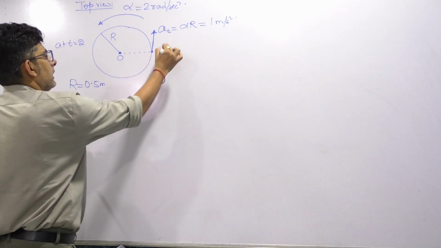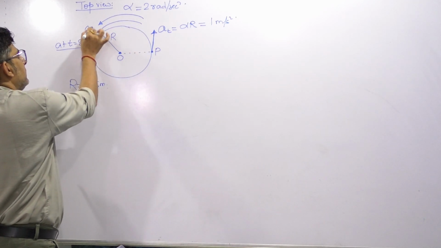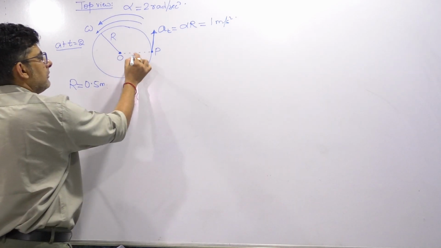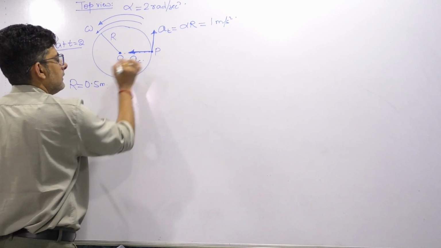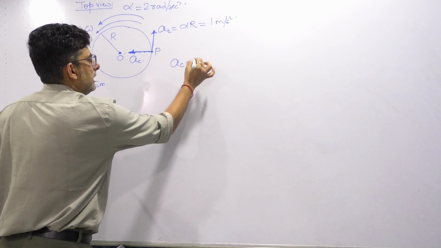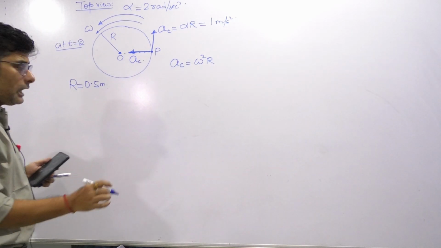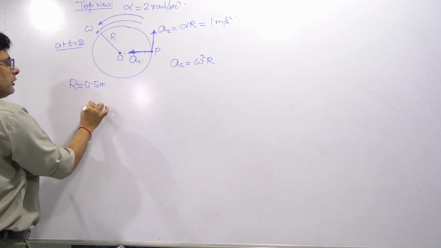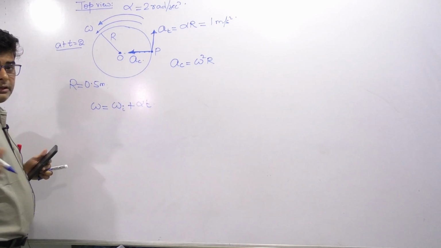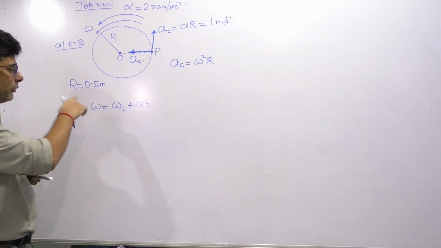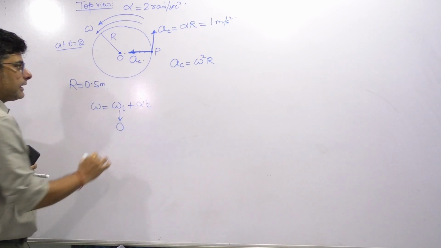Now it will also get an angular speed at t equals to 2. The angular speed becomes, suppose, omega. So if it becomes omega, there will be a centripetal acceleration also, which is directed obviously towards the center. What is the expression for a_c? a_c we know is v square by r or omega square r, whichever you can find. Now how to find omega? Since alpha is constant, you can use omega equals omega initial plus alpha t. When constant alpha is given, then omega can be found at time t as omega equals omega initial plus alpha t. Initially the disc was at rest, so that is 0.